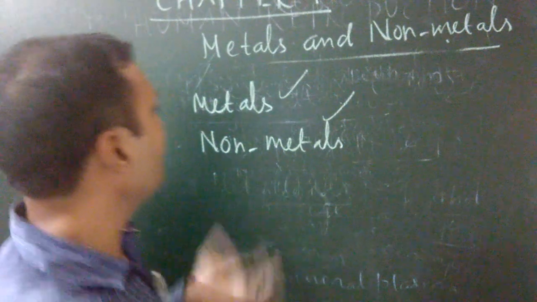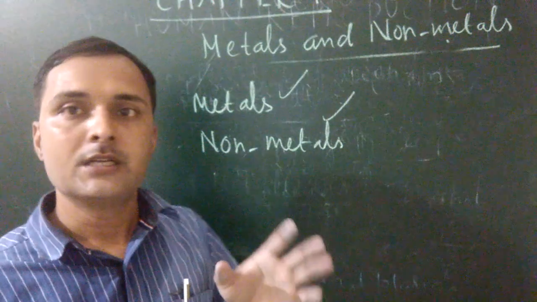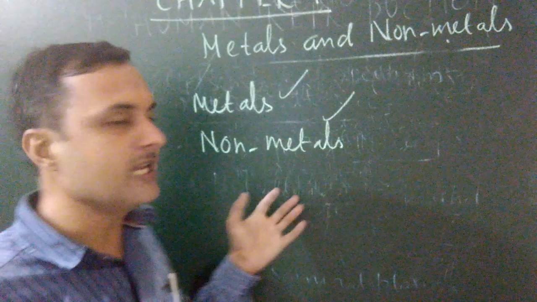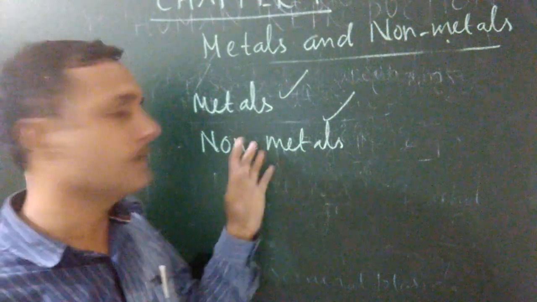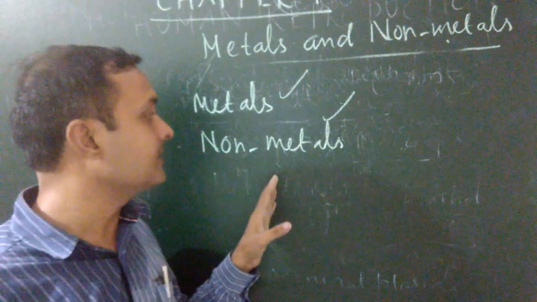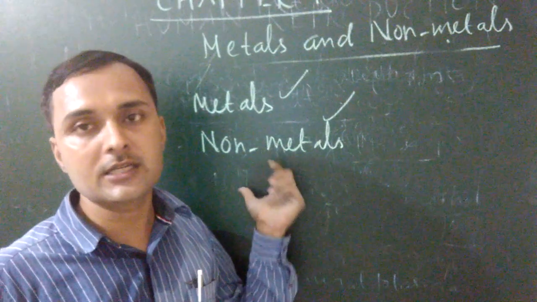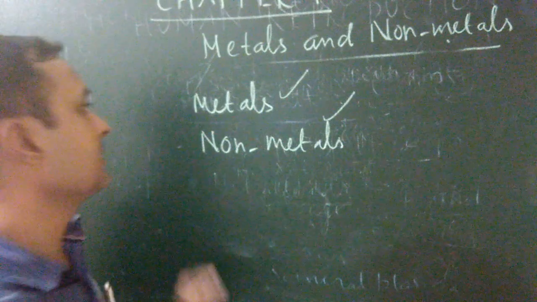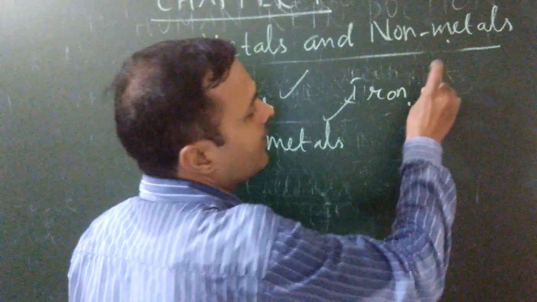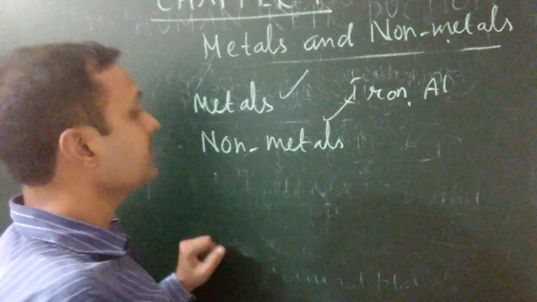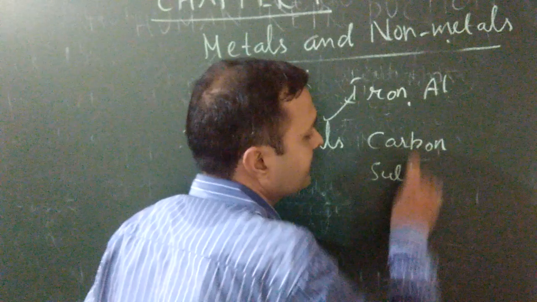Once again, metals are the elements which are hard, strong, shiny and good conductors of heat and electricity. The kind of elements which are soft, dull and bad conductors of heat and electricity are known as non-metals. Examples of metals are iron, aluminium, etc. Examples of non-metals are carbon, sulfur, etc.